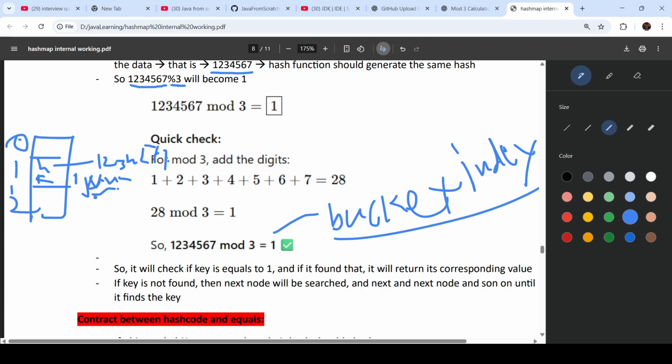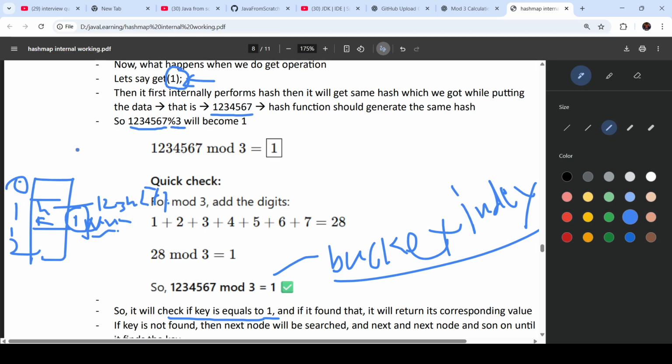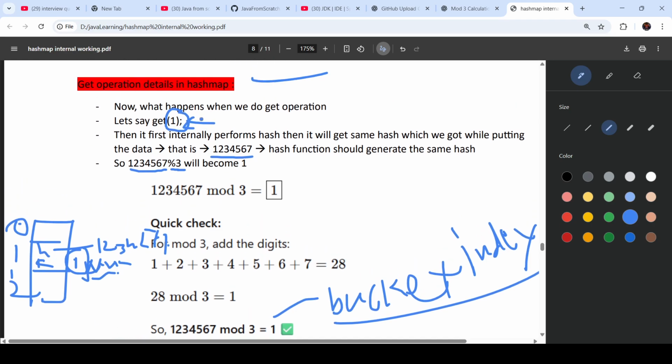So what it will do, it will check here, the bucket index is found as 1. Then it will check the key also, whether the key is the same or not, using the equals method. It will check if the key is equal to 1 or not. So here the key is 1, and whatever key we asked in the get operation is also 1.